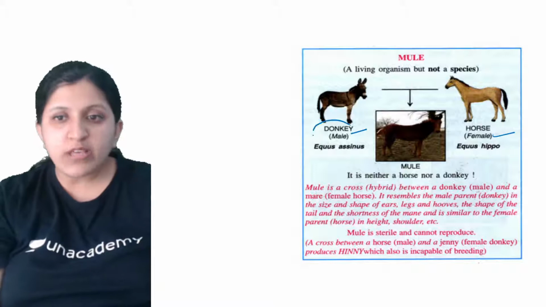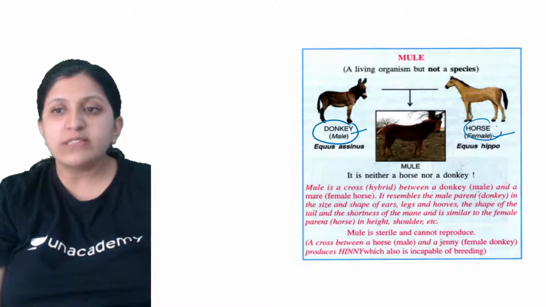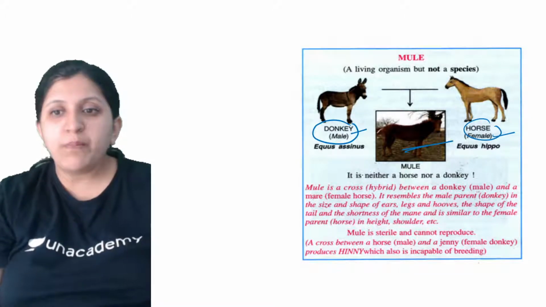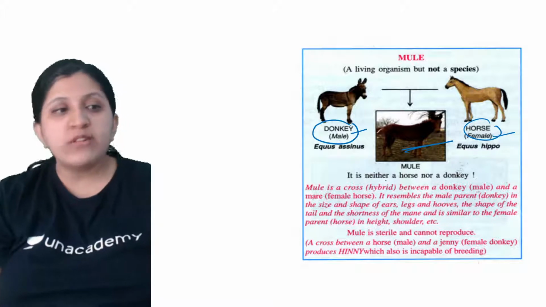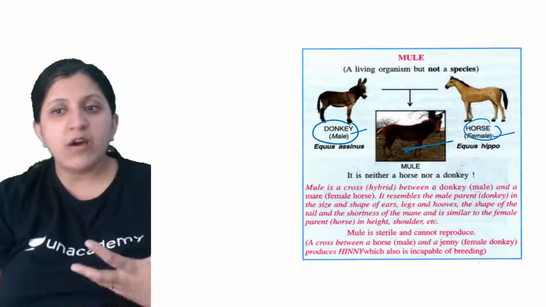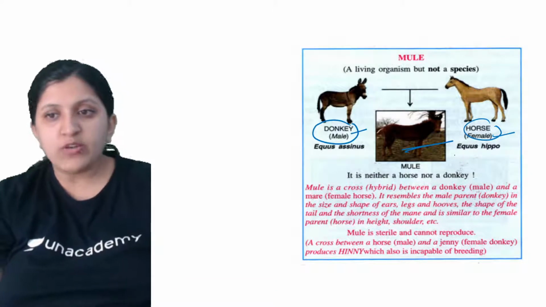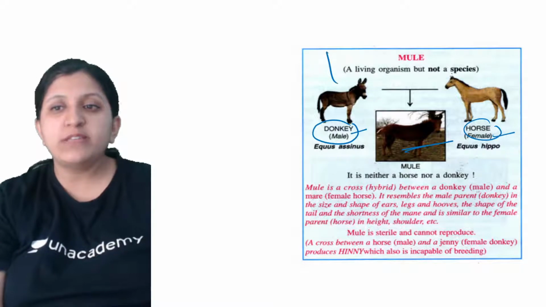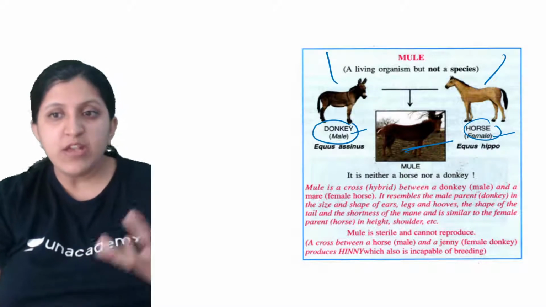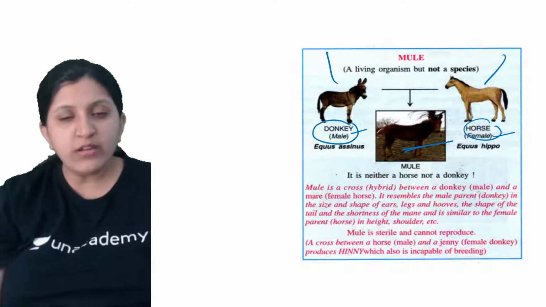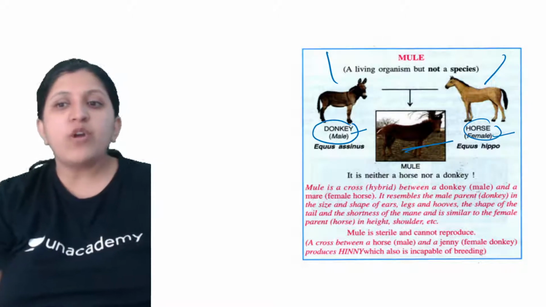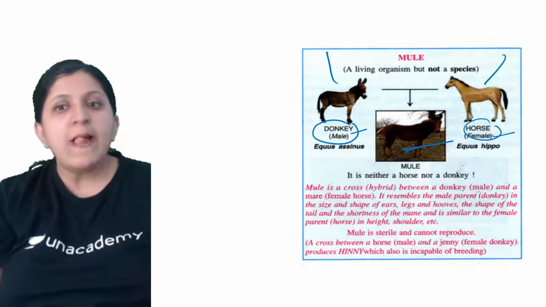The male donkey is taken and the female horse is taken, and they have grown a mule. This mule is neither a horse nor a donkey. It is a combination of both. So a mule is a cross between a donkey and a mare.